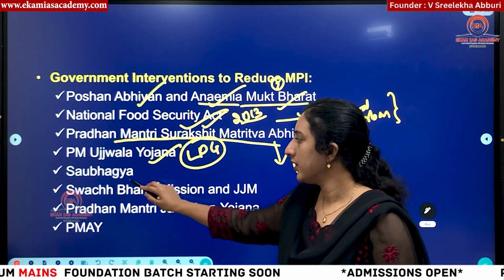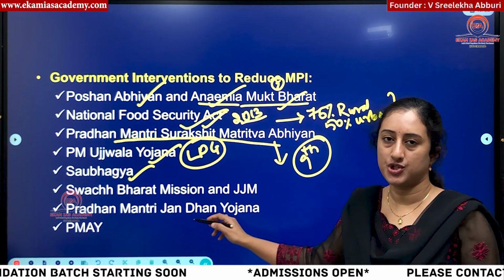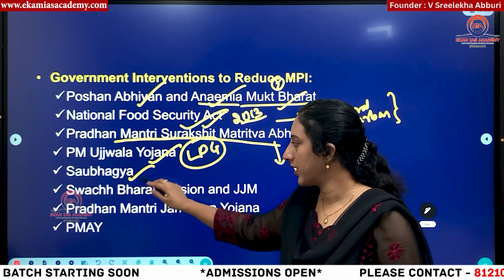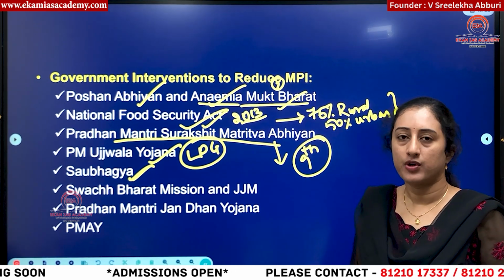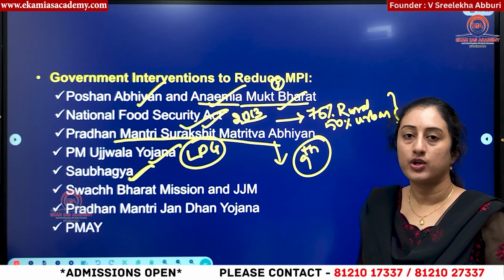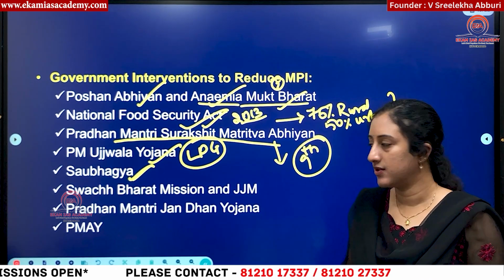And what is Saubhagya Yojana? It is aimed at 100% electrification. So this is the main program to provide electrification. If you are not having electricity supply in your area or in your home, then you cannot develop yourself, right? So electricity has become an essential thing in recent times.